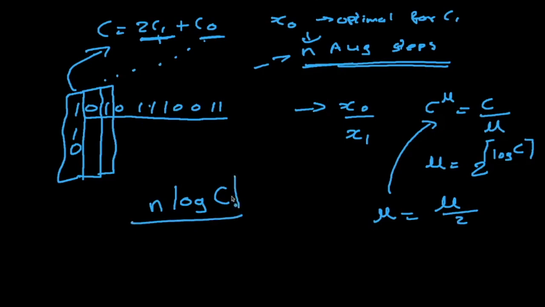So as we promised, this is the complexity. In fact, it is basically this. It doesn't matter if we put a ceiling or not. So this is kind of interesting, right? By using this kind of bit scaling, we can simply bring down the complexity from 2 raised to n to n log C.